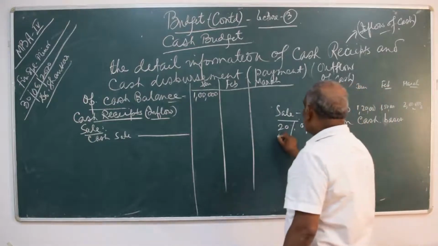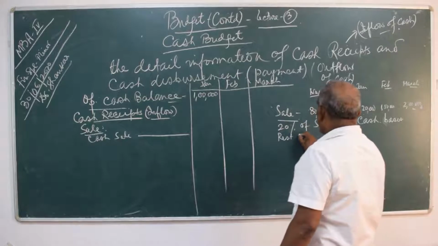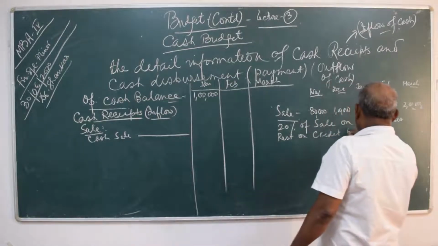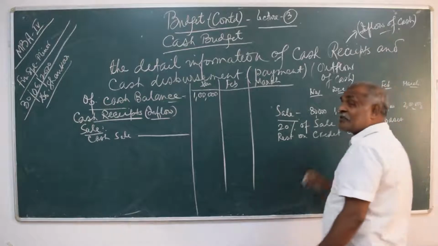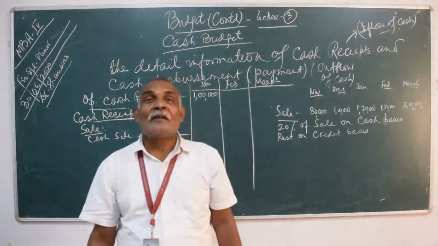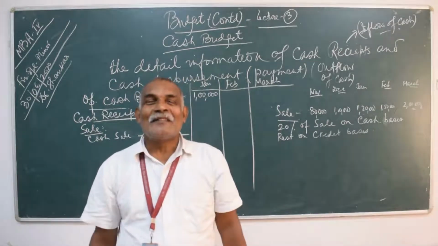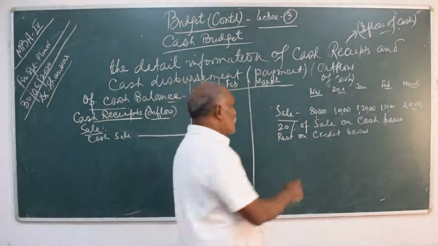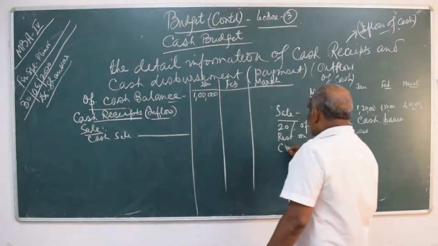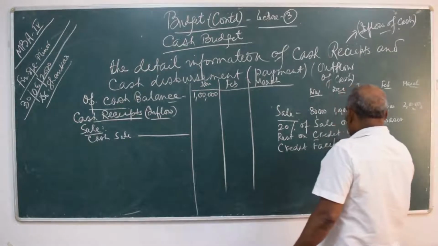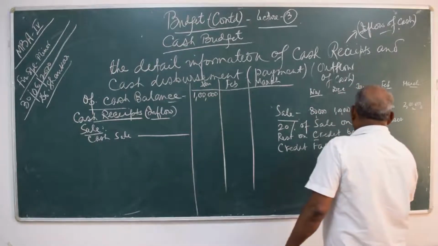And rest on credit basis. Now the third question is, how much credit facilities you want to provide to the debtors, that is to the customers. So now another question, that is credit facilities allowed